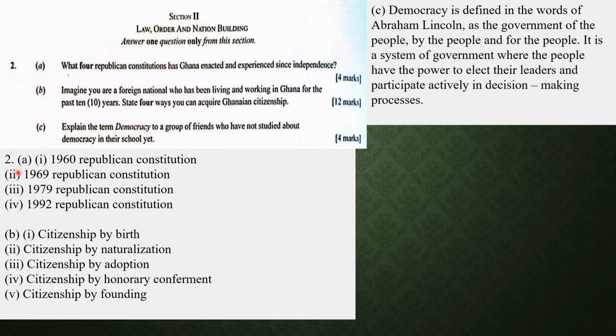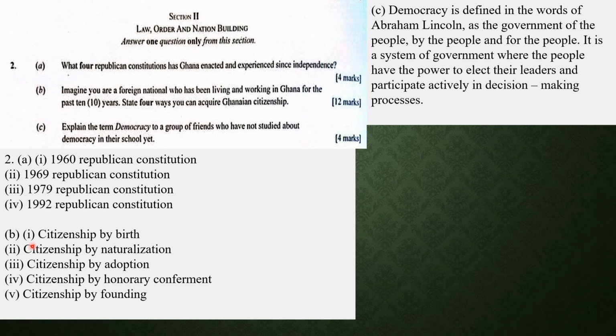So we have the 1960, 1969, 1979, and then 1992 Republican Constitution. 2B says, imagine you are a foreign national who has been living and working in Ghana for the past 10 years. State 4 ways you can acquire Ghanaian citizenship. So if you've been in Ghana and you want to become a member of the country, imagine you are a foreign national who has been living and working in Ghana for the past 10 years. State 4 ways you can acquire Ghanaian citizenship.